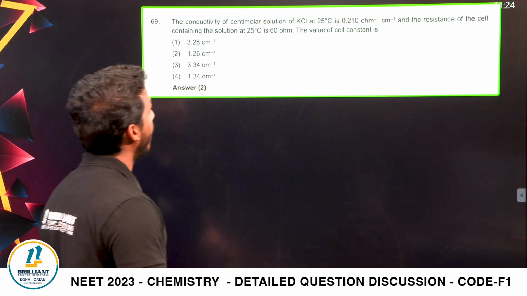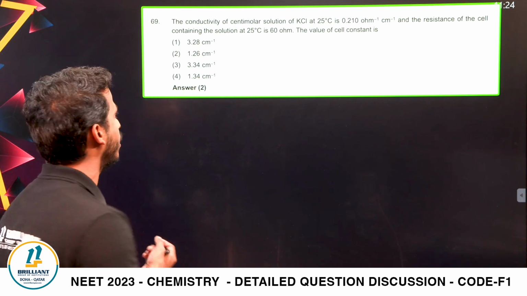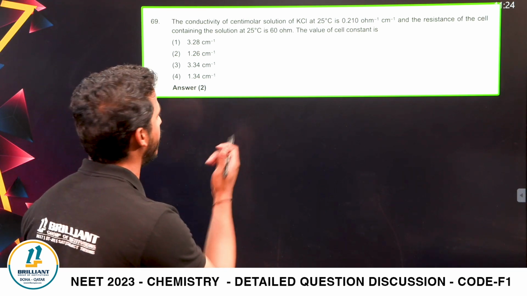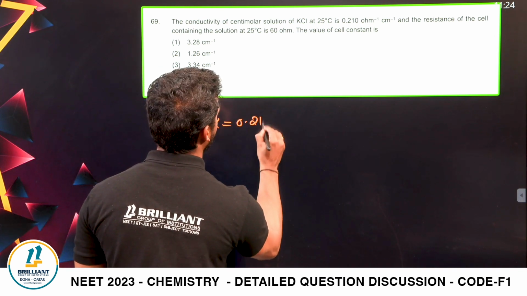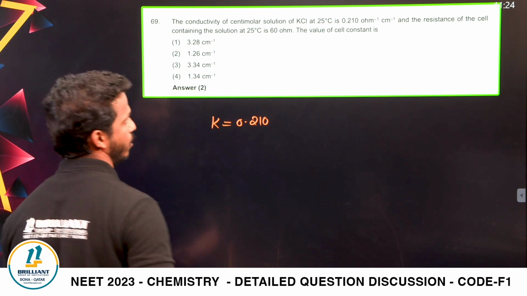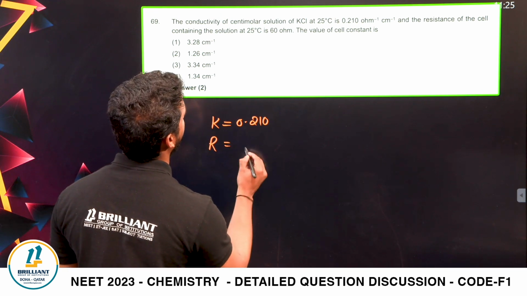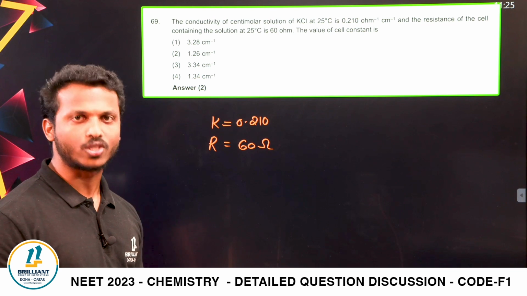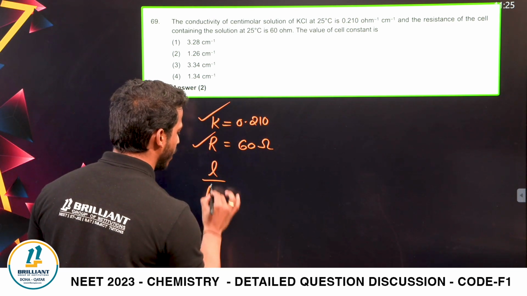Next, question 4. The conductivity from the chapter, which one? Electrochemistry, grade 12. The conductivity of centimolar, that is 0.01 solution of KCl at 25 degrees Celsius is given. So dear all, conductivity means kappa, that is 0.210 ohm inverse centimeter inverse. And the resistance R of the cell is given, dear all, 60 ohm. What is the value of cell constant?